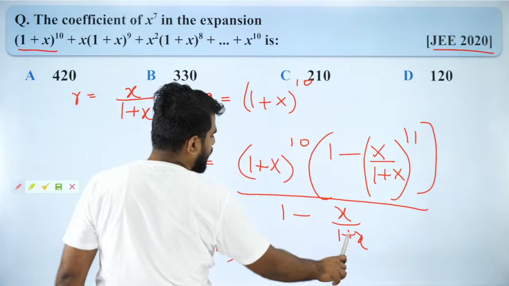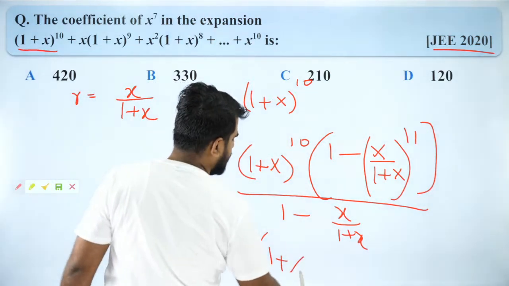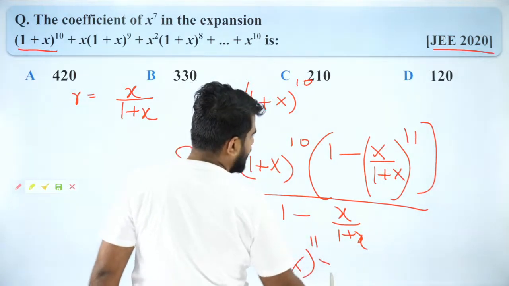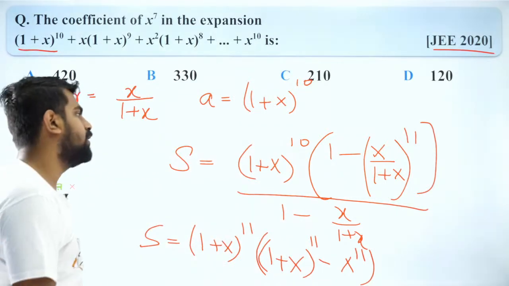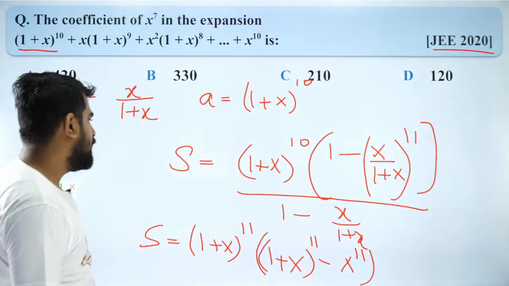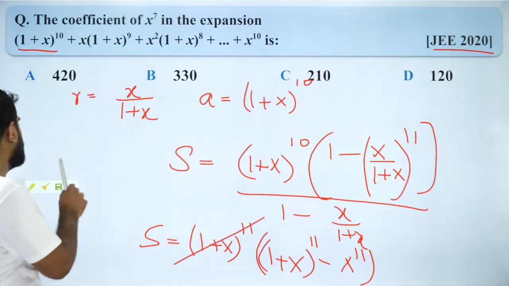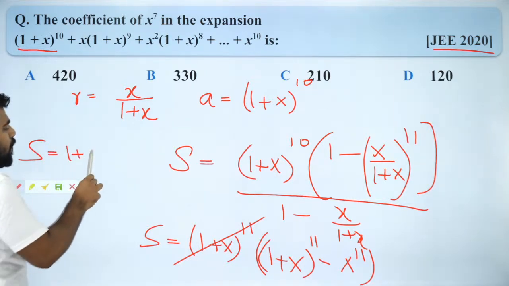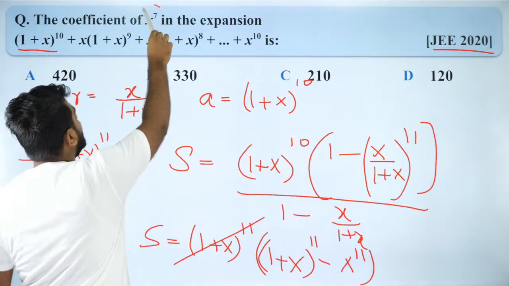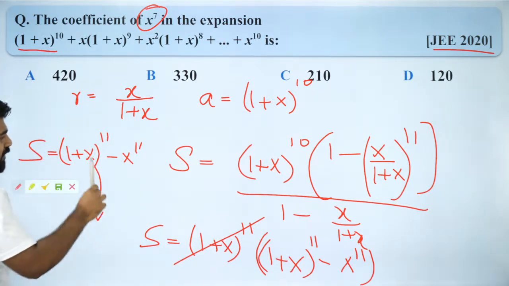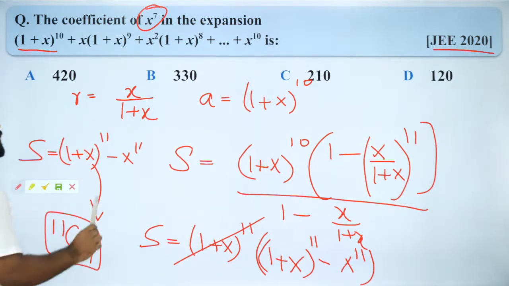How? Because I take the LCM, 1 + x will go up, and here I'll have (1 + x)^11 minus x^11, divided by 1 + x to the power 11. That will cancel out. Did you all get that? So S is nothing but (1 + x)^11 minus x^11. We want the coefficient of x^7. So x^7 will come from here, which is just 11C7. That is my answer. Okay?